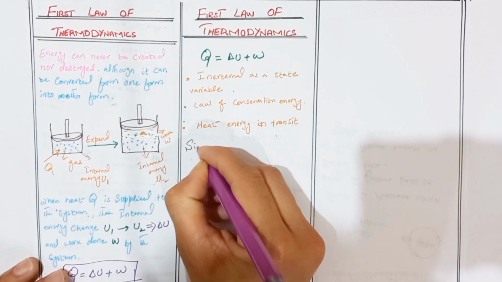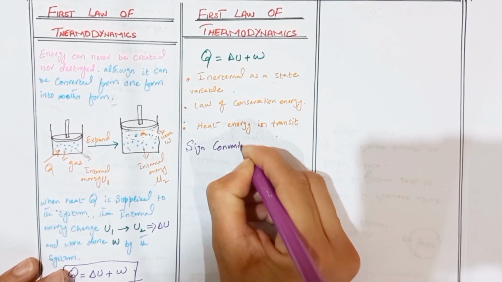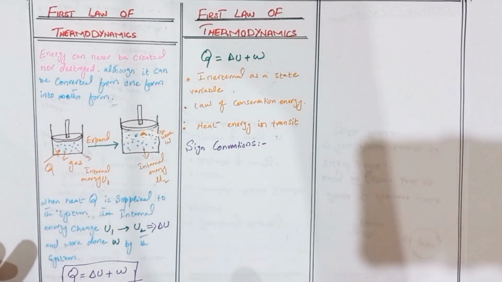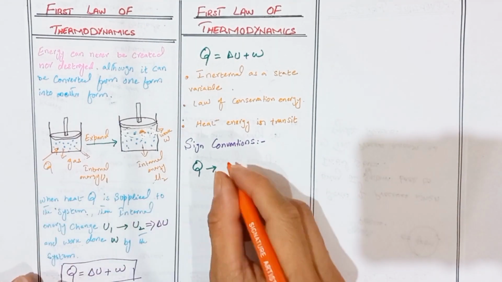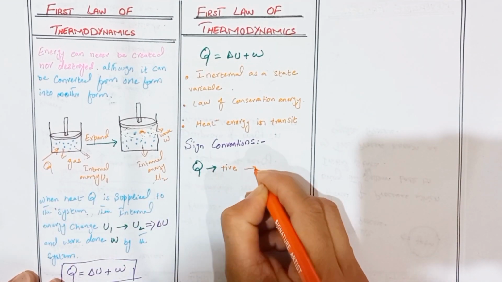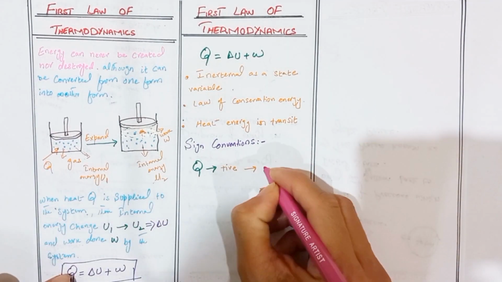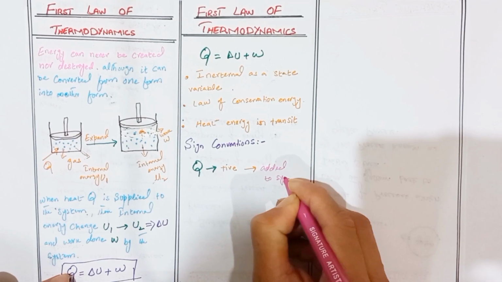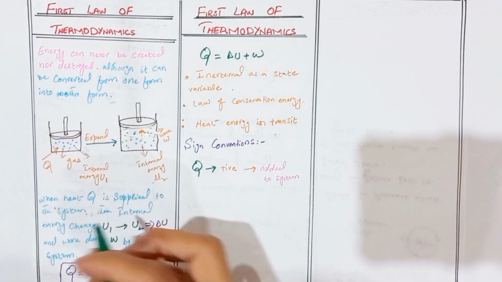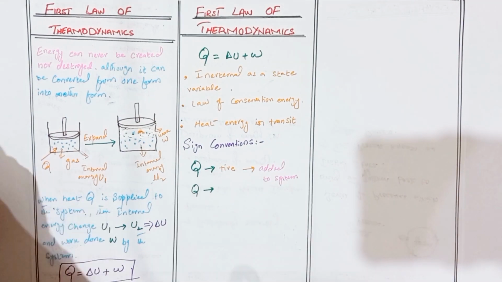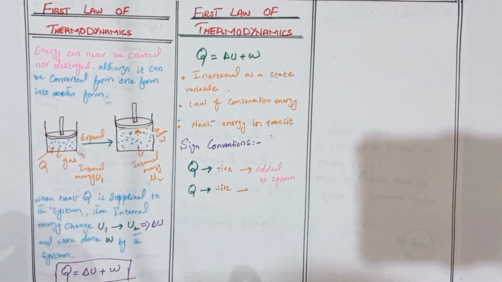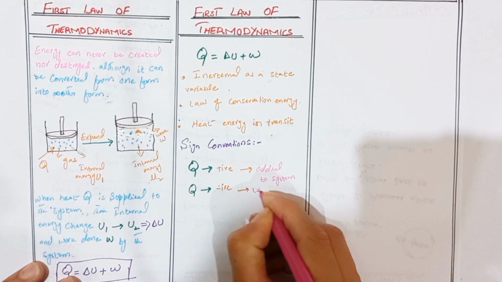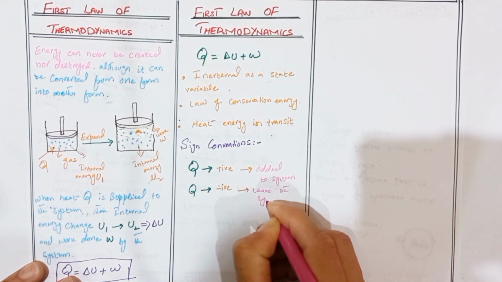Now we discuss the sign conventions. Heat Q is positive when added to the system. Heat Q is negative when it leaves the system.